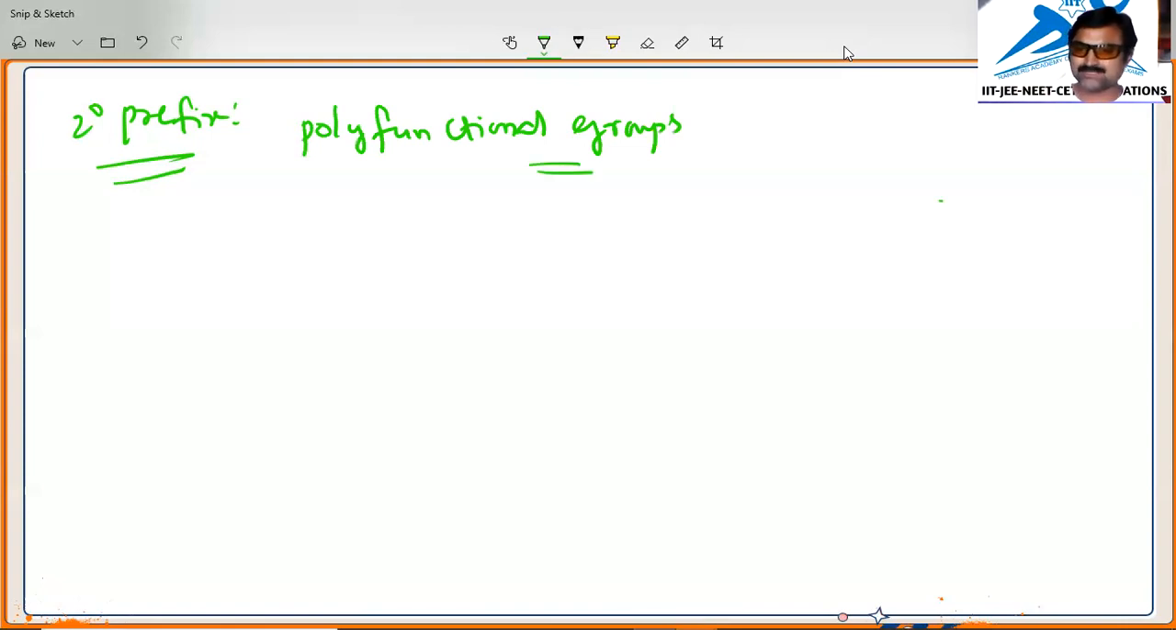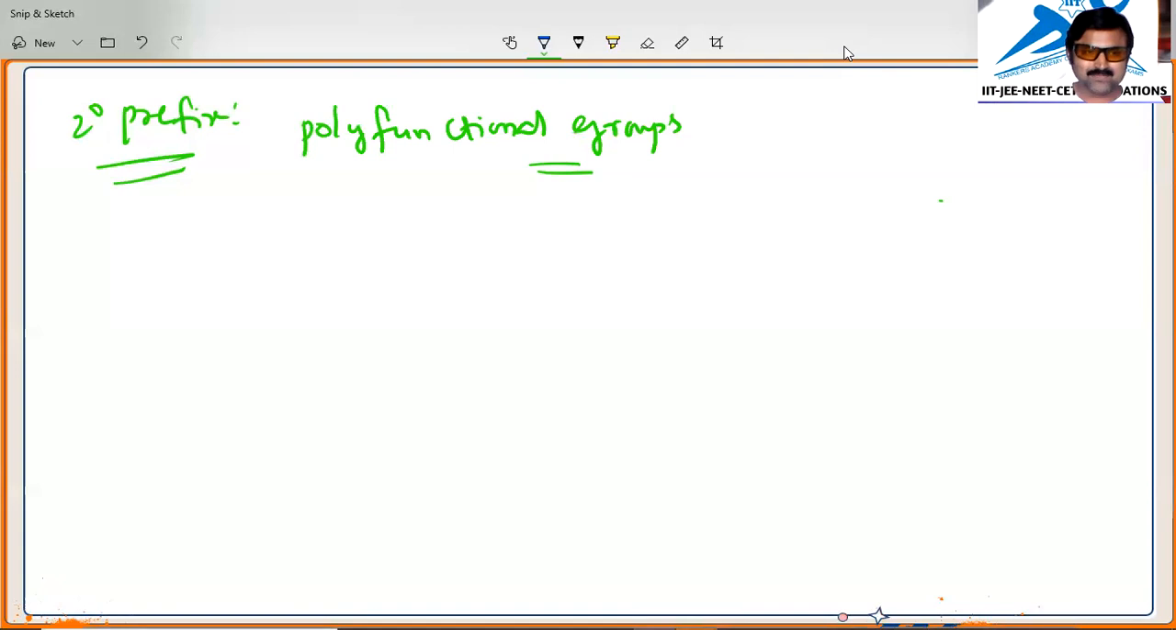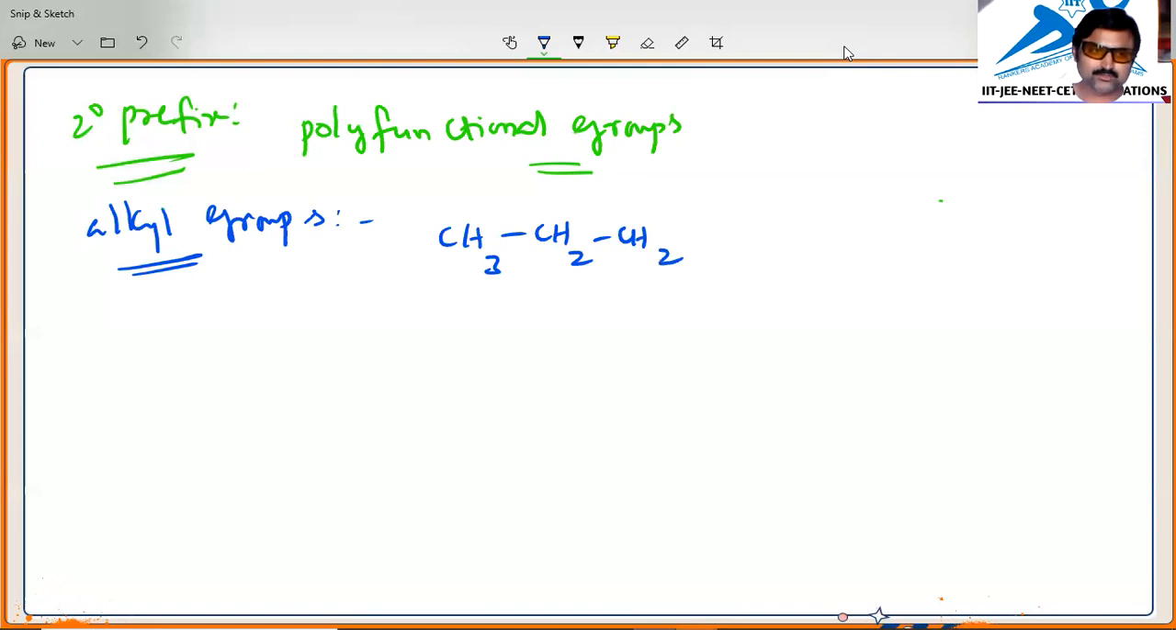Suppose an alkyl functional group is there, and to the carbon compound one more alkyl group is attached. So if you want to tell about that alkyl, then that alkyl will become the secondary prefix. Now I'll give you an example of an alkyl group. Alkyl groups you will call secondary prefixes. Suppose you write CH3, CH2, CH2, they will call this one propyl. The propyl is a secondary prefix.